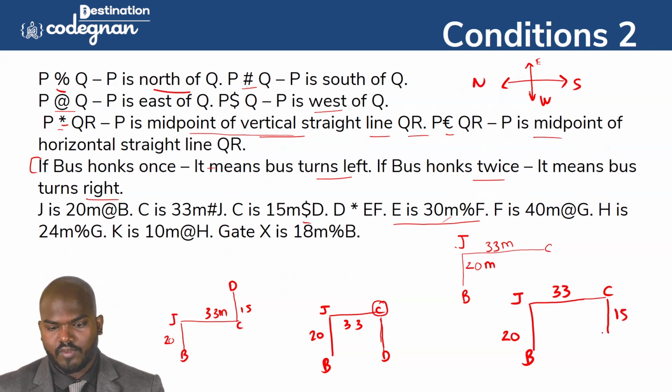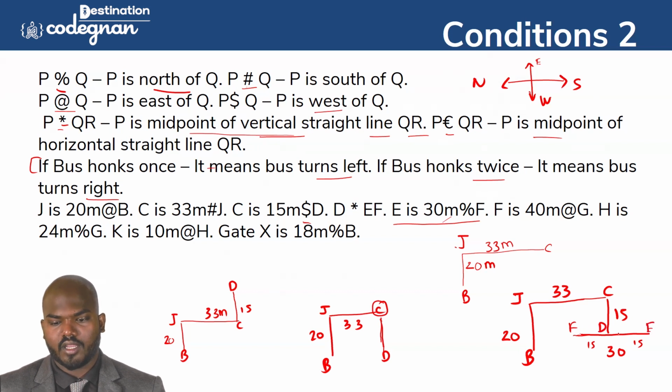So D is a star of EF. Okay, so then E will come here. So either E will come here or E will come here. So E is 30 meter north of F. So then E will come this side. So E is 30 meter. So then it will come like this. Okay, 30 meter. 30 meter means it will come like that. Okay, so 30 meter. So totally 13 meter, guys. So this is 15 and this is 15. Okay, so this particular portion is called F. This particular portion is called D, and this particular portion is called E.